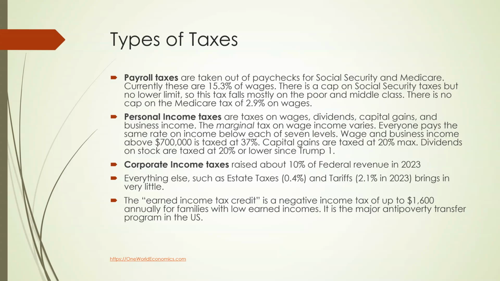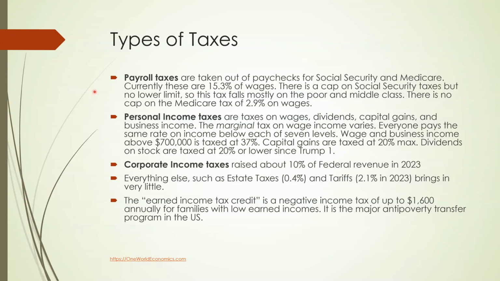Federal revenue comes from three main types of tax. Now, the payroll taxes are taken out of paychecks for Social Security and Medicare. Currently, these are 15.3% of wages. There is a cap on Social Security taxes, but no lower limit, so this tax falls mostly on the poor and middle class. There is no cap on the Medicare tax of 2.9% on wages.